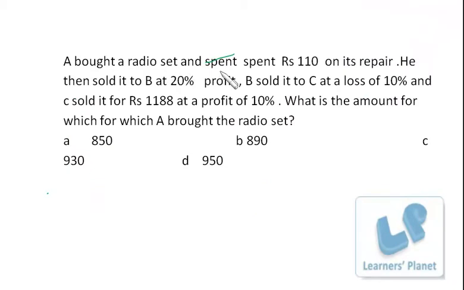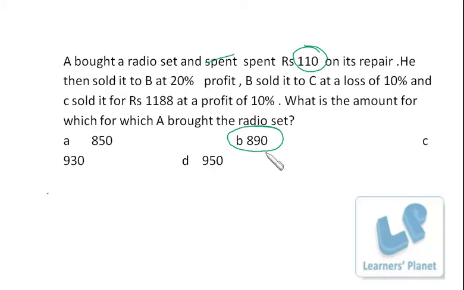A bought a radio set and spent rupees 110 on its repair. He then sold it to B at 20% profit. B sold it to C at a loss of 10%, and C sold it at 10% profit. What is the amount for which A bought the radio set? Bright chances are there that we should get a round figure after adding 110, right? So option B is likely, but we have to go for the verification.